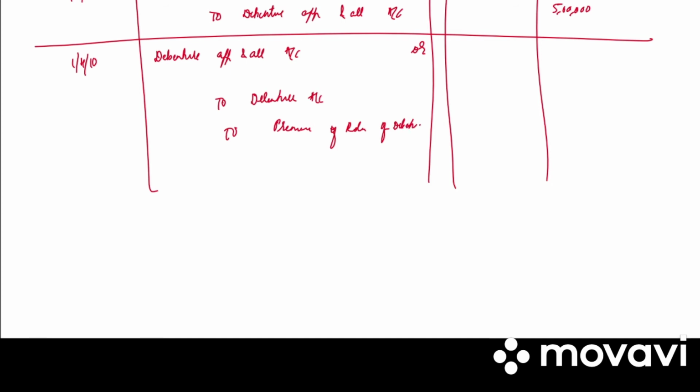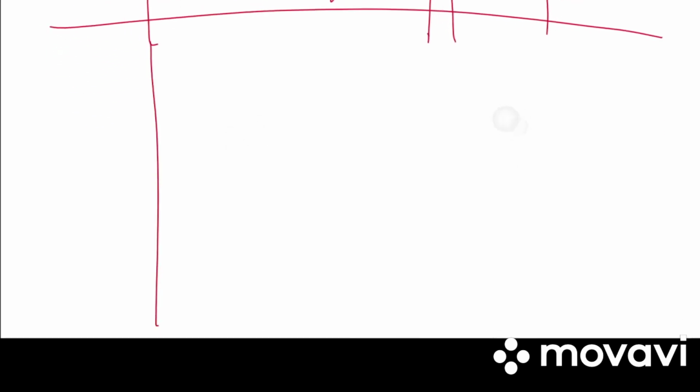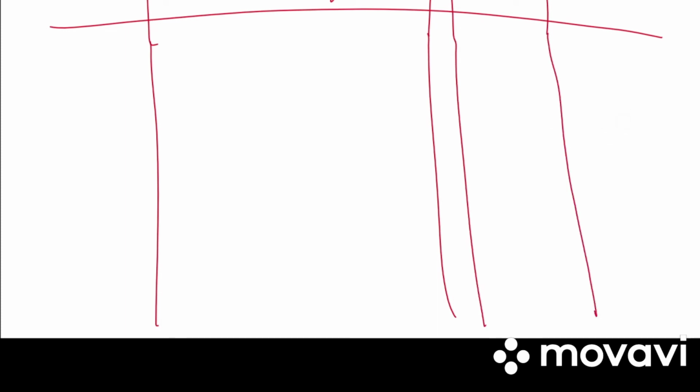Whenever there is a redemption at a premium of 5%, there is loss. So we will be debiting loss on issue of debenture account. So 5 lakh is debenture application and allotment, 5 lakh is debenture account. Loss will be 5 lakh into 5 by 100, that is 25,000, and premium is also 25,000. Write the narration. Issue of debentures at par, redeemable at 5% premium.